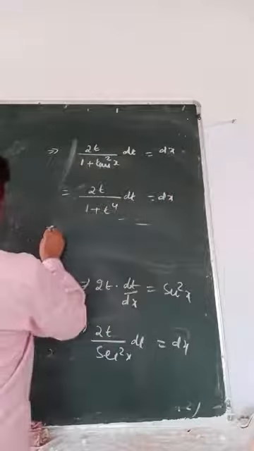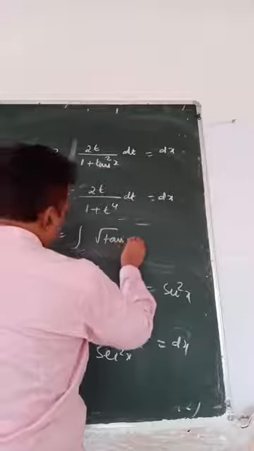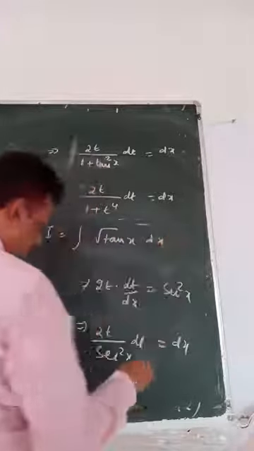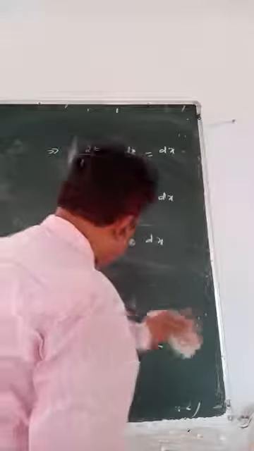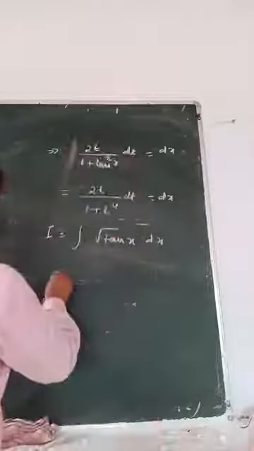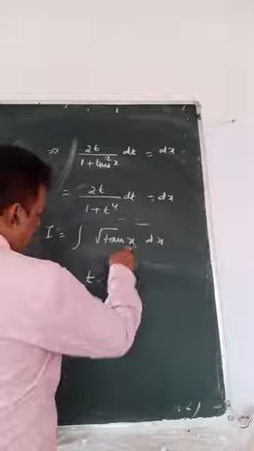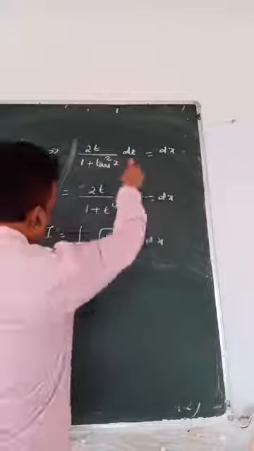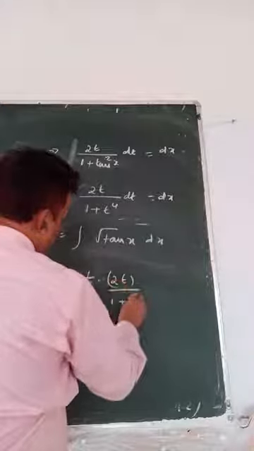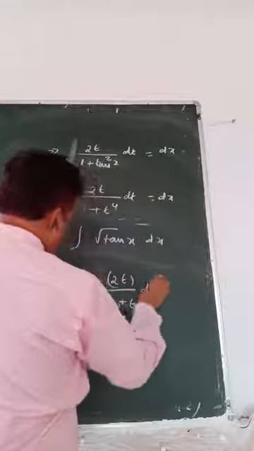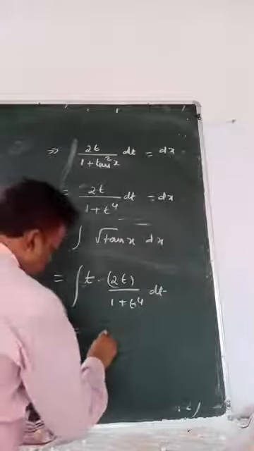Okay, what is the question I? Integral of root over tan x dx. This is the question. So, what are you going to write? You have taken tan x as t. Root over tan x, t you have taken. dx, now put this 2t by 1 plus t4. Done. So, 2t square.